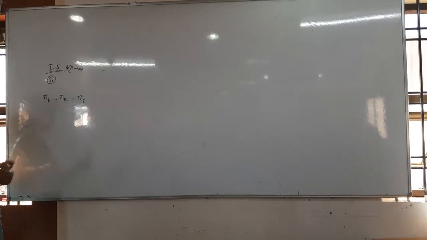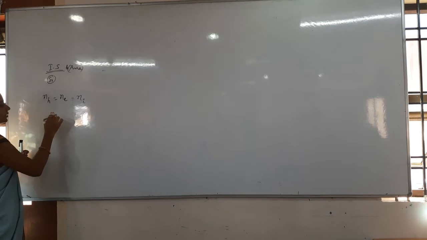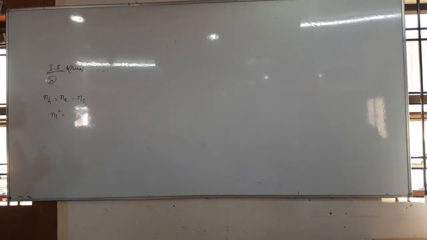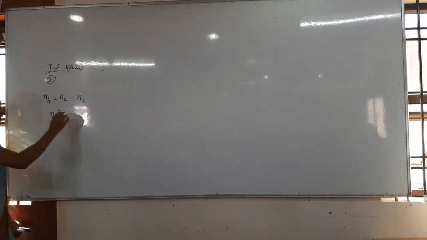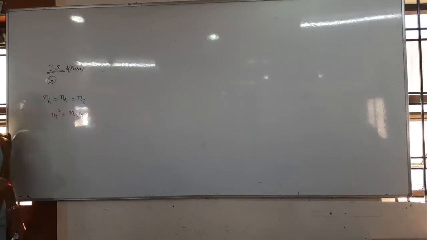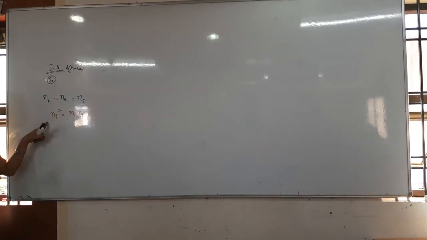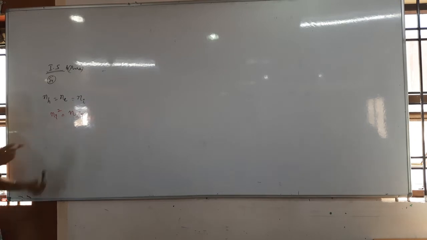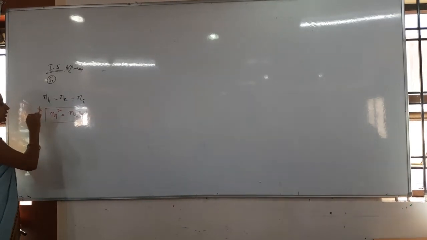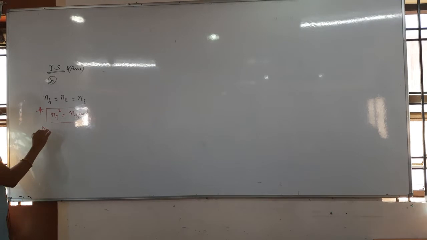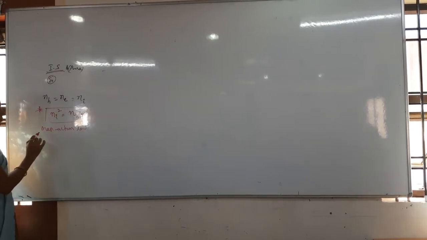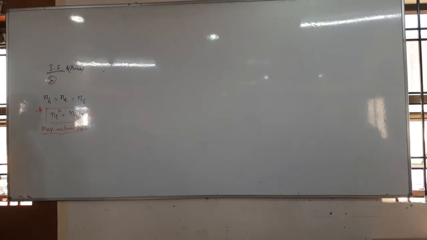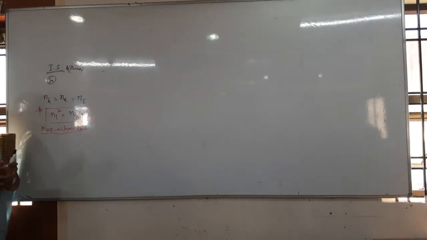The mass action law says that Ni square is equal to, I am saying here Ni is equal to Ne is equal to Nh, so Nh into Ne. Can I write like that? N into N is N square only. Clear? So Ni square is equal to Nh into Ne. Important formula. This is known as the mass action law. I don't know why this name came, but mass action law is the name of this law.